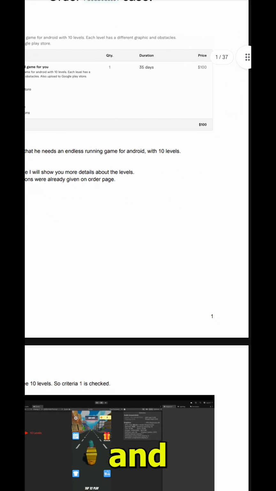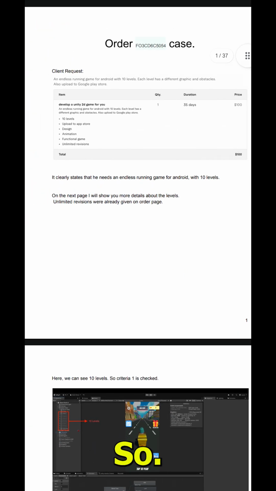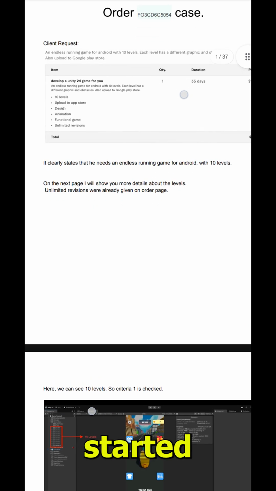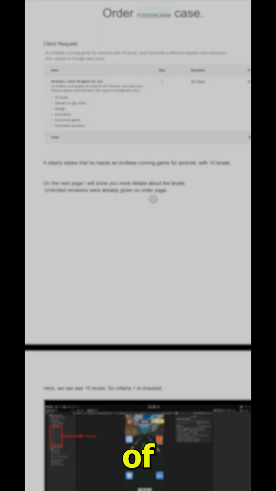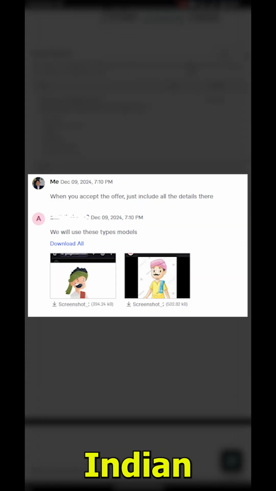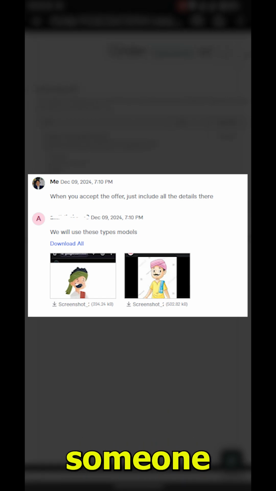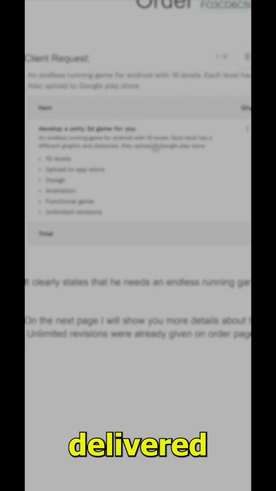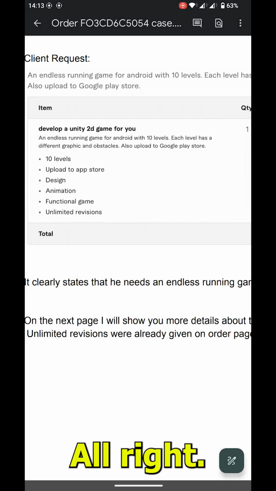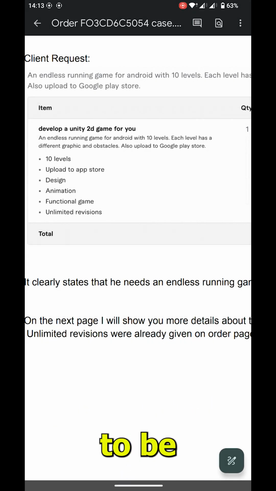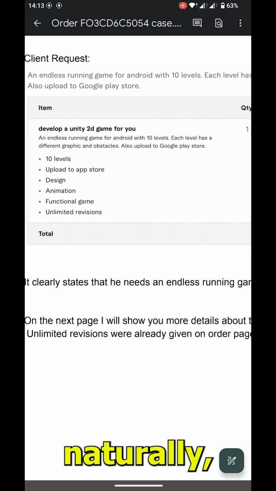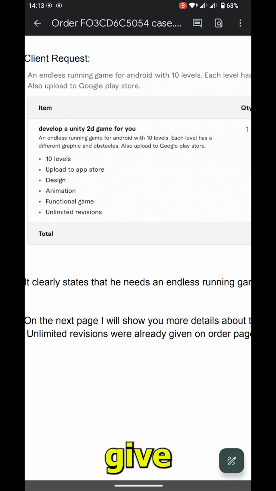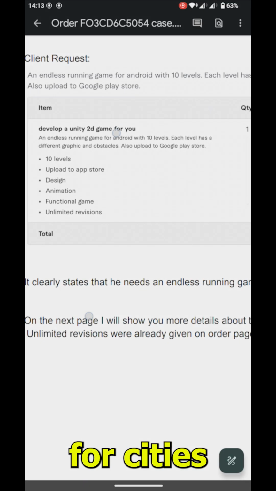So first, when he started with this idea of his, he wanted an Indian themed game where someone would run or be on a bicycle and then deliver the milk bottles, all right? And he wanted it to be Indian themed. So naturally, I asked him to give me Indian names for cities that I would place in the game.